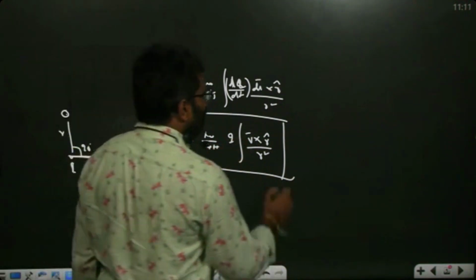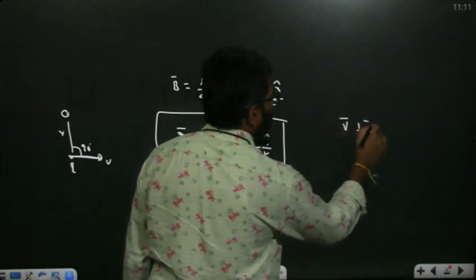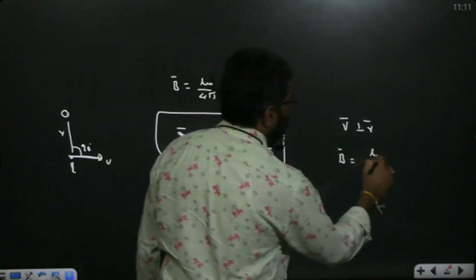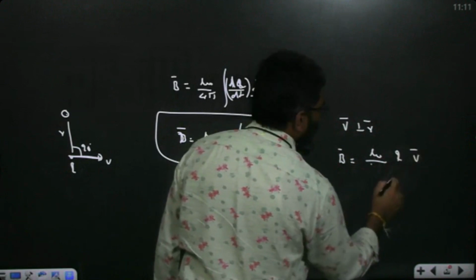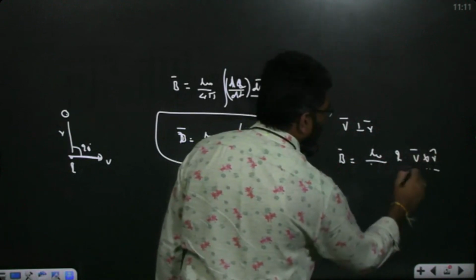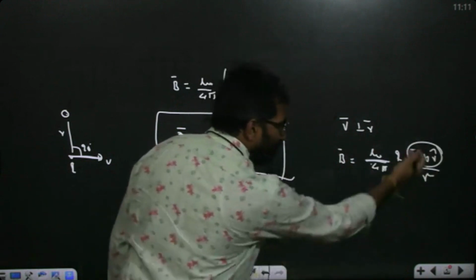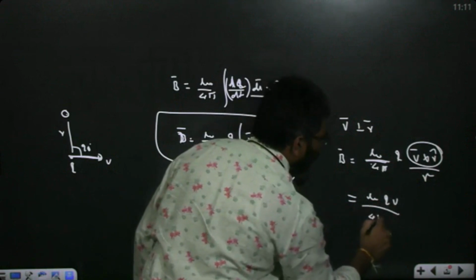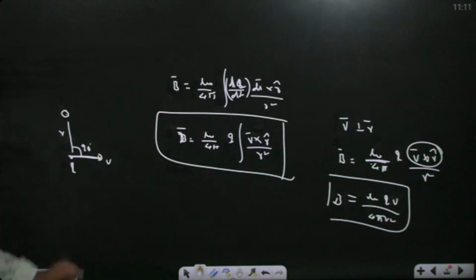Generally, if V and R are perpendicular, the magnetic field at any point is defined as mu naught by 4 pi Q into V bar cross R cap by R square. This is sin 90, R cap is 1. So mu naught Q V by 4 pi R square. It is a simple and very, very important one.